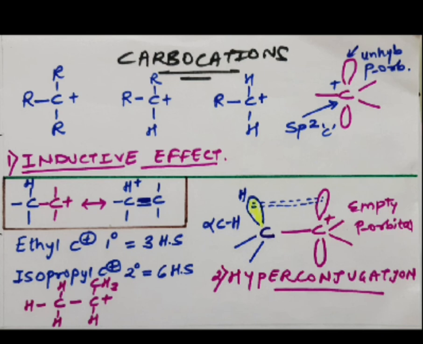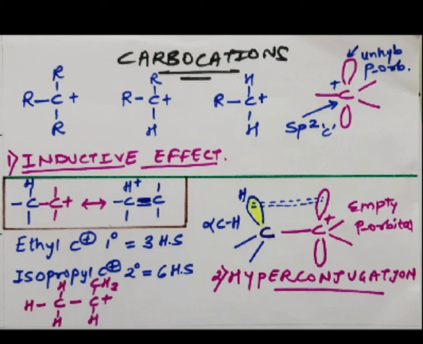Is it okay? Now again, we'll compare. If you consider methyl carbocation, no such dispersal of charge is possible because hyperconjugation is not going to take place. If you consider ethyl carbocation, you have here 3 hydrogen atoms, right? So this is an example of ethyl carbocation. You have 3 hydrogen atoms, 1, 2 and 3 here. So 3 hydrogen atoms will have an equal tendency to overlap with the adjacent vacant p orbital, because of which it will be having 3 hyperconjugating structures.